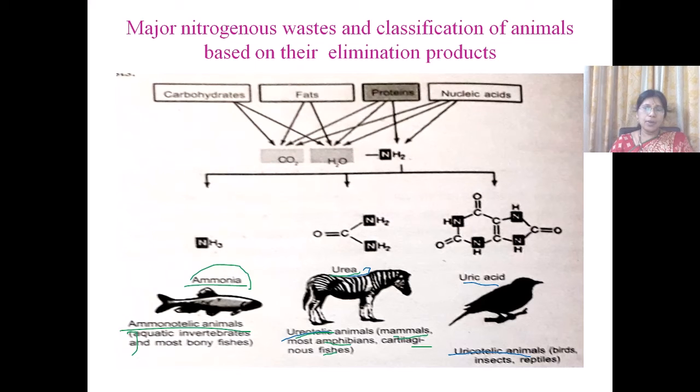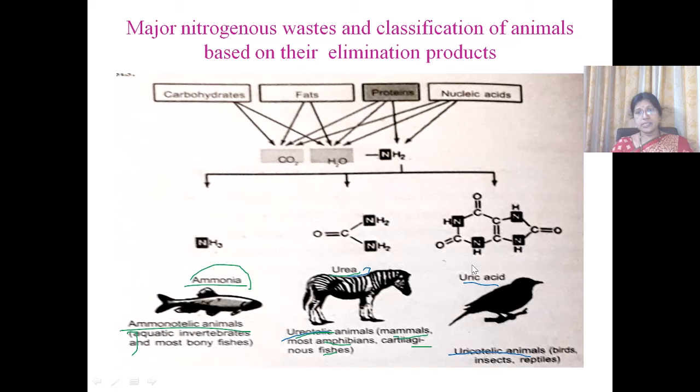In humans also, uric acid is excreted in small amounts, and this is formed by the catabolism of nucleic acids. A clear-cut categorization of the animals based on their elimination products is not possible. The elimination of the nitrogenous waste depends upon their evolutionary history, the habitat in which they live, and the availability of water.